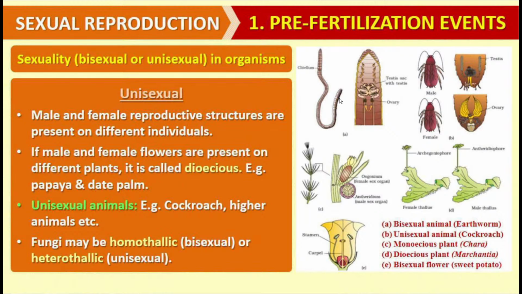Or the plants which are having only one kind of sex organs are called unisexual plants. And these individuals are also referred to with the term dioecious. We can give the examples such as papaya and date palm in case of plant species. And in case of animal groups, we can cite examples like human beings, cockroach, then fishes, amphibians, reptiles, birds, and mammals. All of these are unisexual animals. And in case of fungi, both bisexuality as well as unisexuality may be reported in different species.